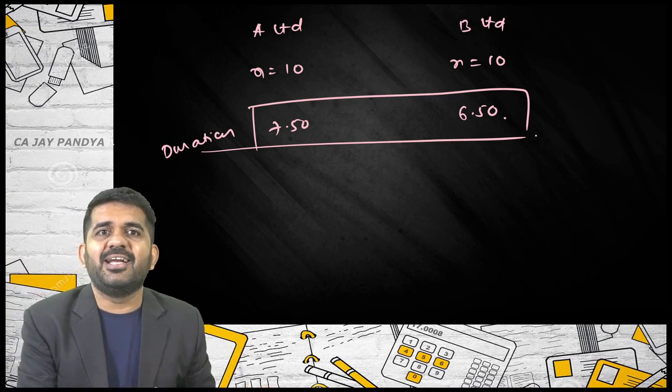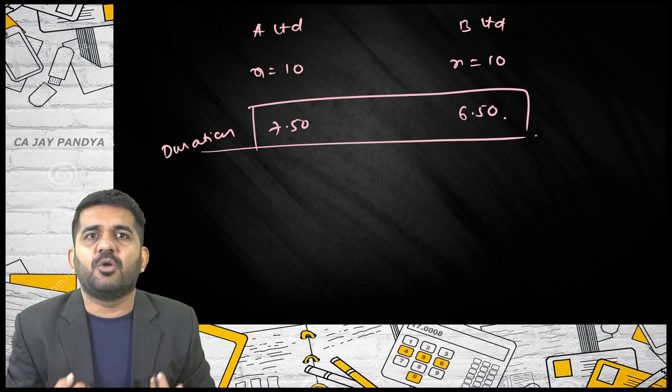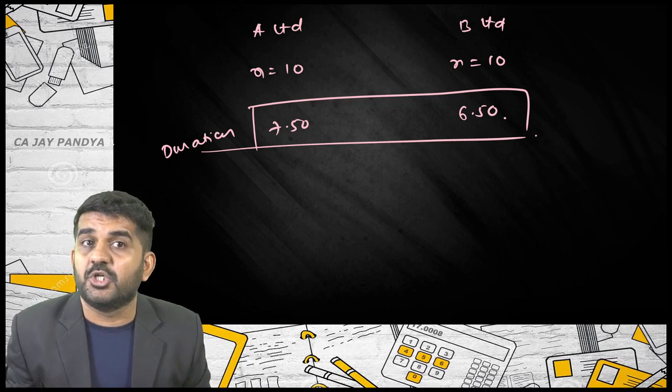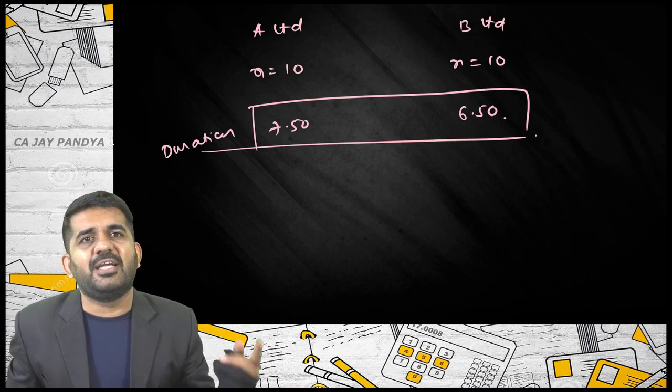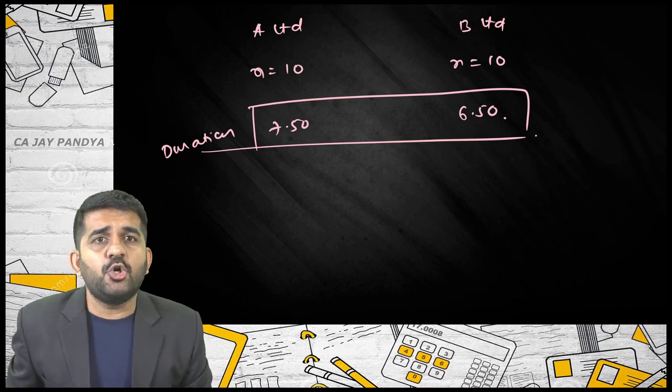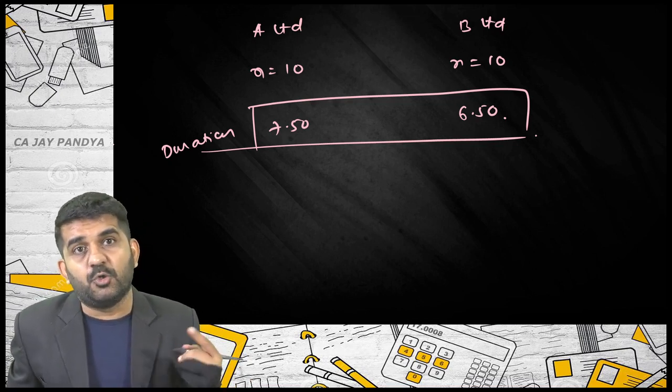If the coupon rate increases, you are going to recover your money soon. If you are going to recover your money soon, then ultimately the risk decreases and the duration should decrease. So coupon rate increases, duration decreases. Is it alright? Maturity period increases, what will happen to duration?